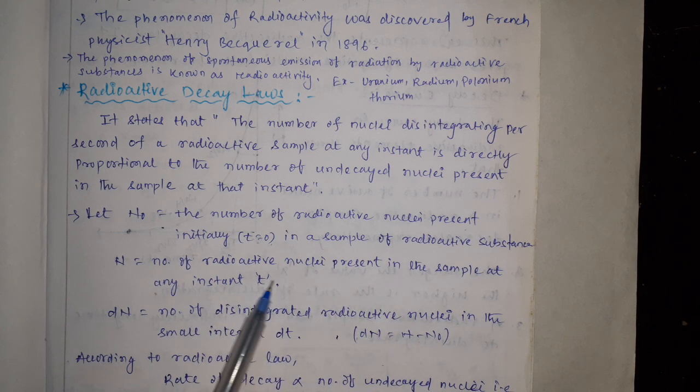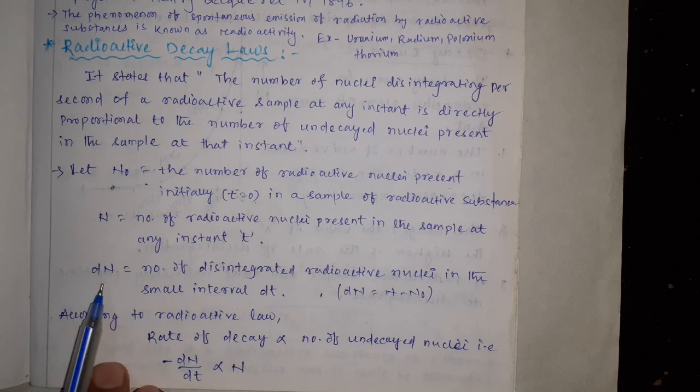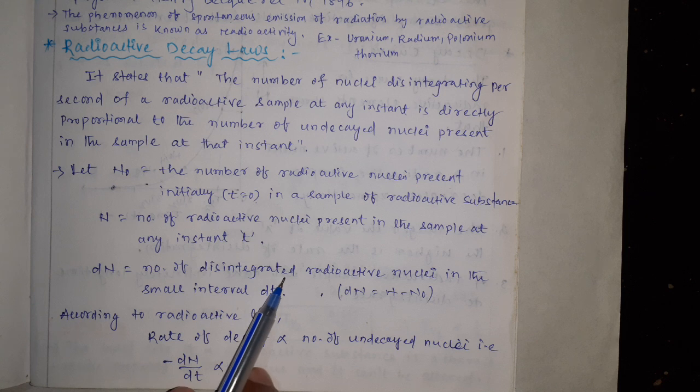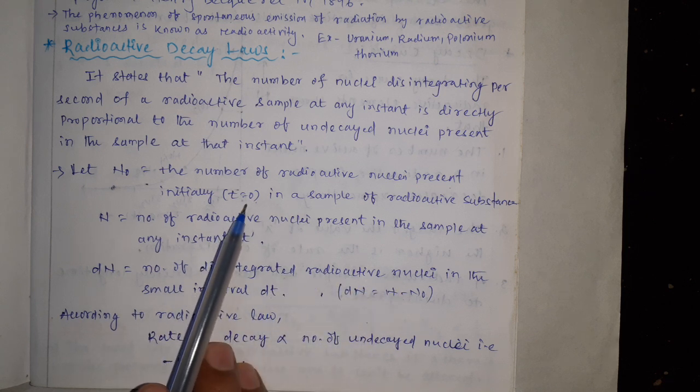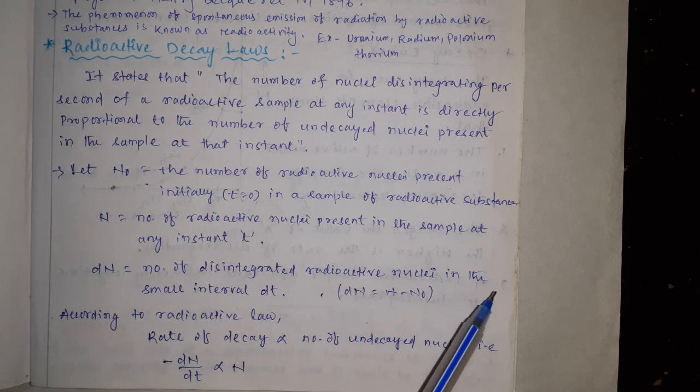Whenever we observe at any instant of time t, there are N radioactive nuclei present in the sample. And dN is the number of disintegrated radioactive nuclei in the small interval dt, from time t equals 0 to time t equals t; that little bit of disintegration is denoted by dN.